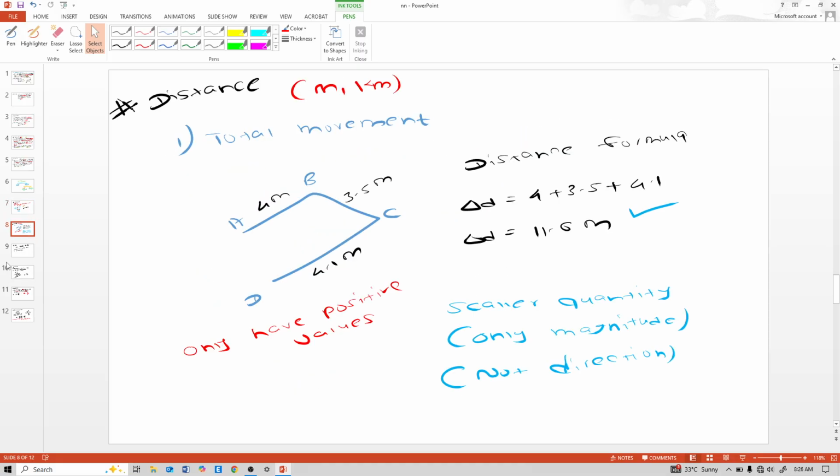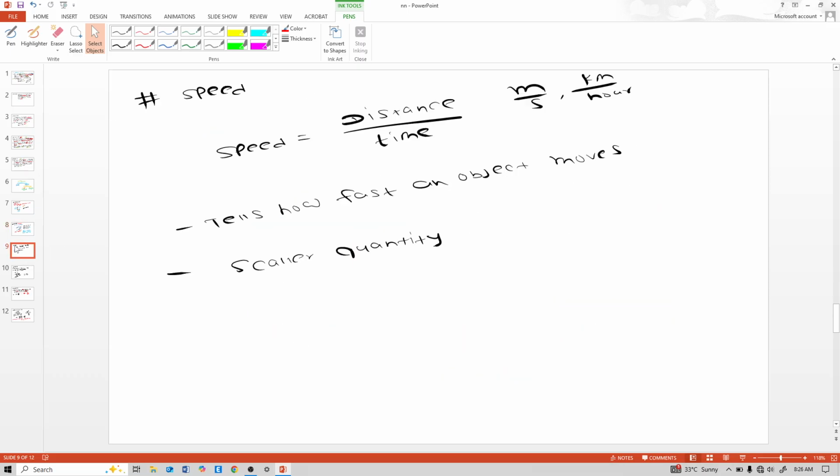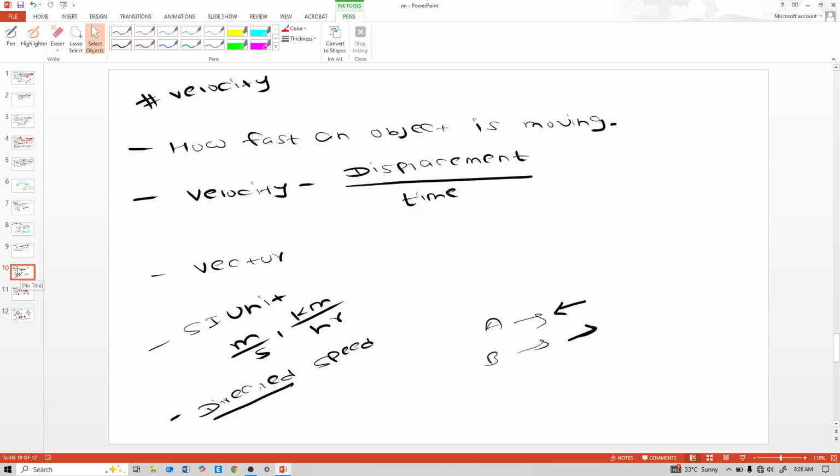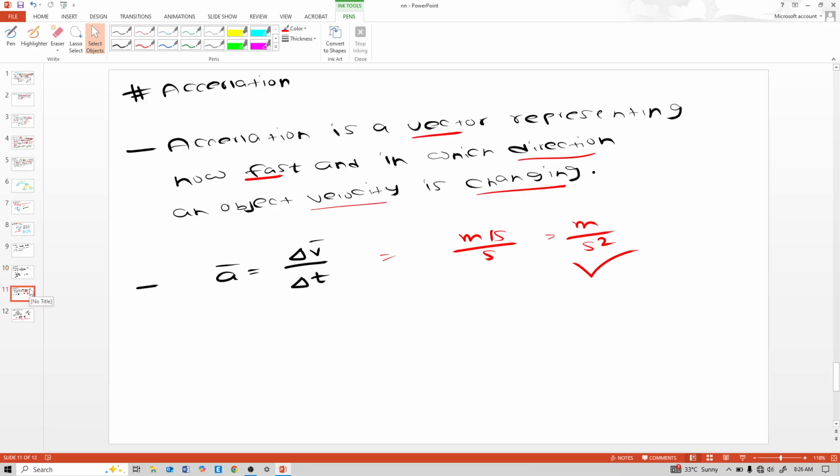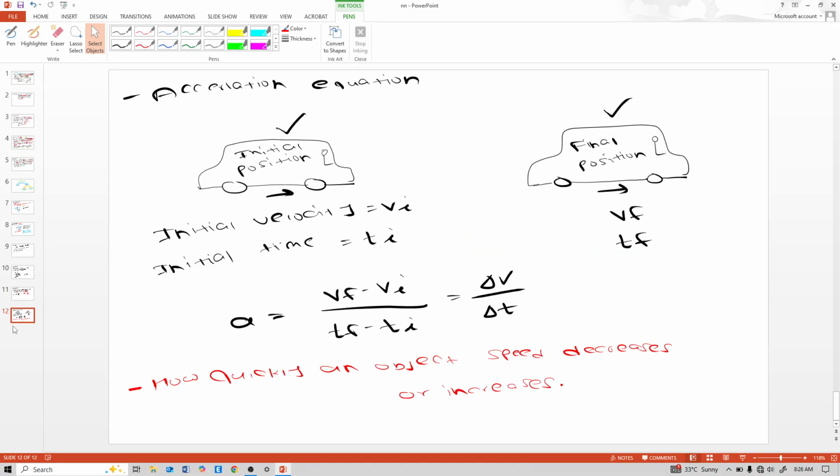Distance is a scalar quantity. Speed is distance upon time, and tells how fast an object moves. It is also a scalar quantity. Velocity is also how fast an object is moving, but it is a vector quantity. It is displacement upon time. Acceleration is a vector, and it is also how fast and in which direction an object's velocity is changing. That means how quickly an object's speed increases or decreases.